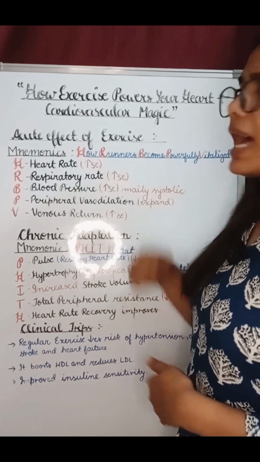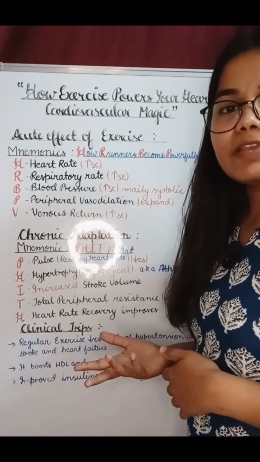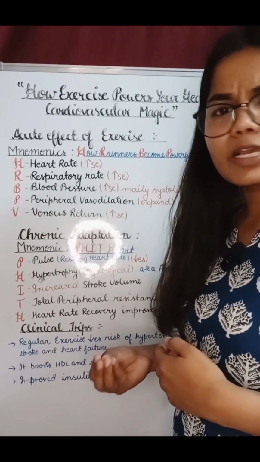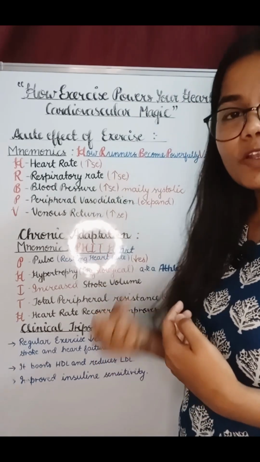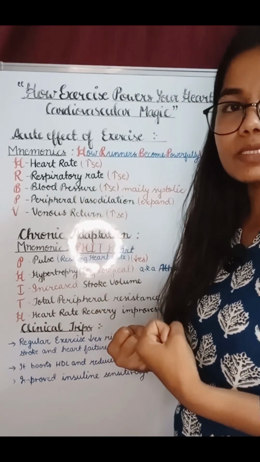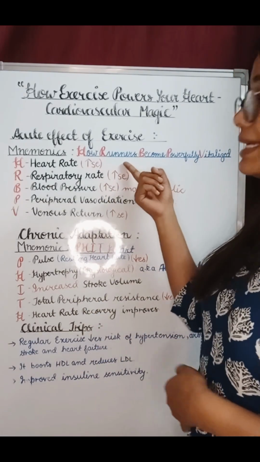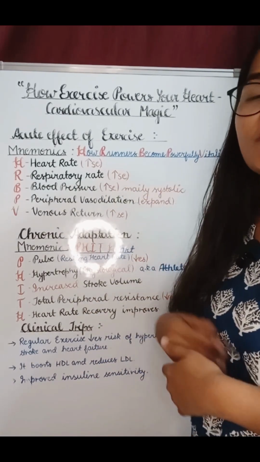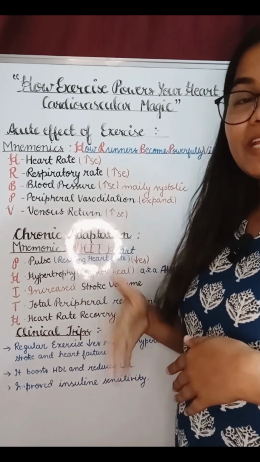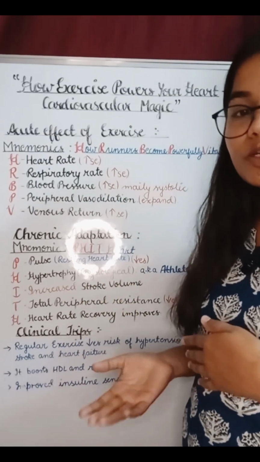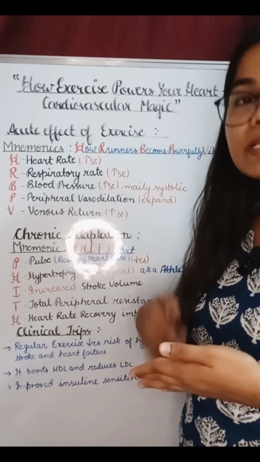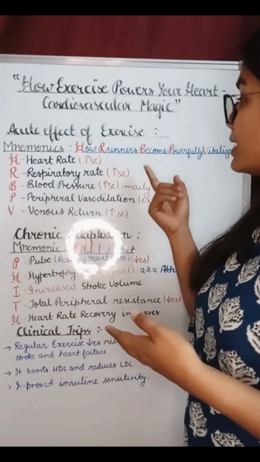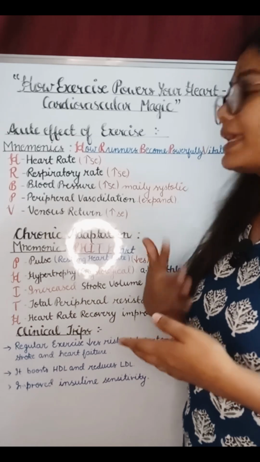So when we talk about the heart rate, usually when we do a workout or exercise, we see our heart rate get increased. Why? Because to fulfill the demand of oxygen or blood to the body, the heart rate gets increased. When we talk about the respiratory rate, what happened? We breathe faster to inhale more oxygen and to exhale or blow out the carbon dioxide. So that is why our respiratory rate gets increased.